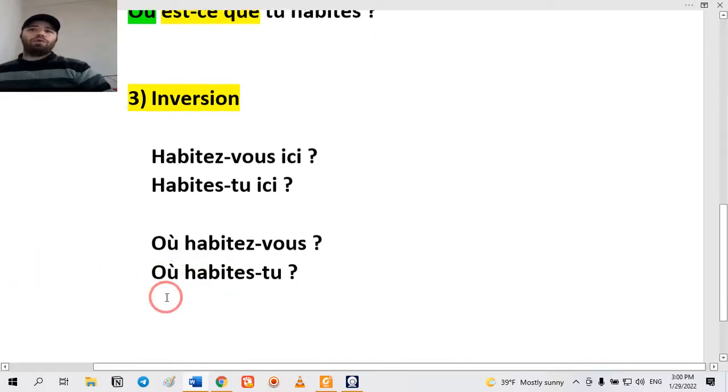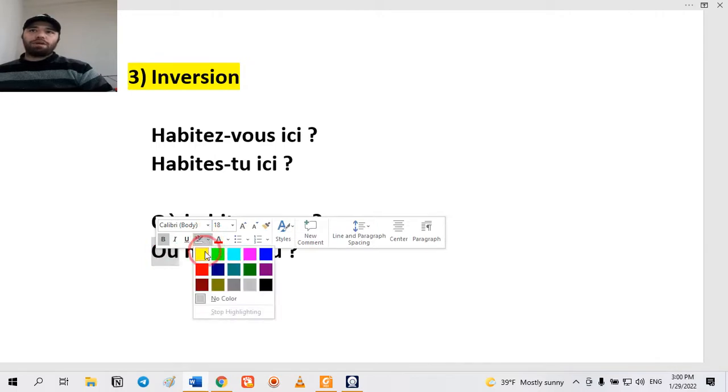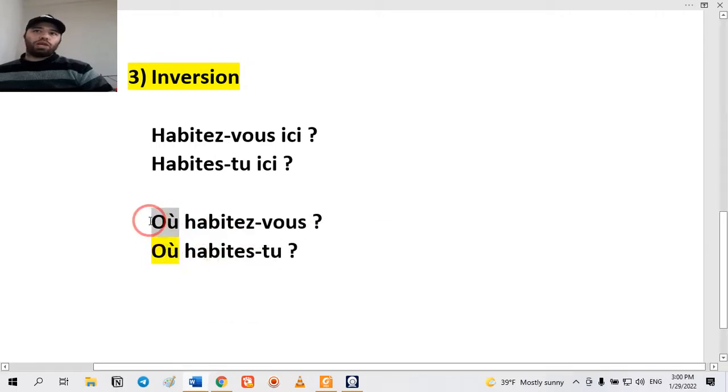Où habitez-vous or où habites-tu? Again, I will tell you that it's impossible to displace où. You must put your question word at the beginning, then invert the conjugated verb and the subject pronoun, and it's obligatory to put a hyphen between them, and the question is ready to ask: où habitez-vous or où habites-tu.